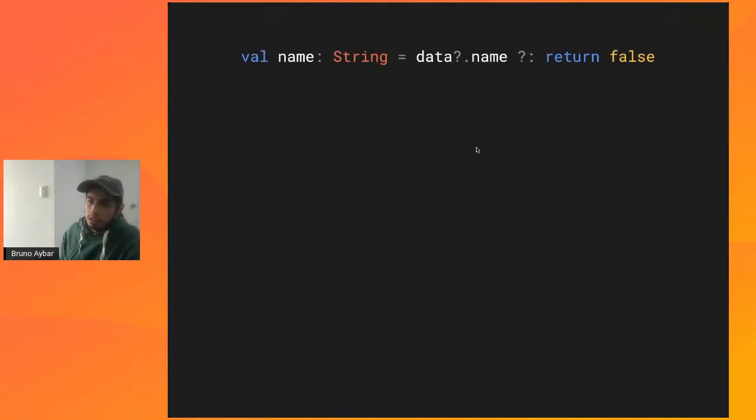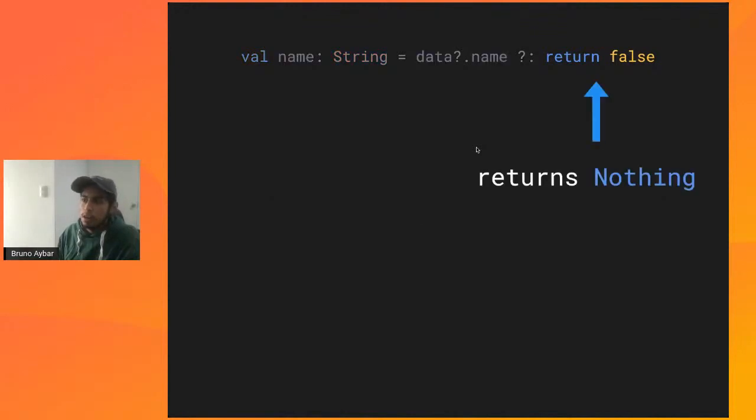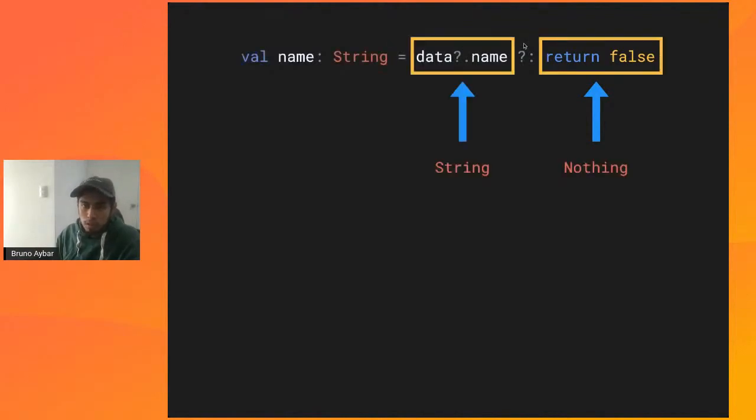Now going back to the line that we were analyzing, what is happening? Why is it possible to assign a return variable here? This is possible because this expression is returning nothing. Like the return expression, regardless of what you're seeing here, that it returns false, this expression itself, when you write this down, returns a type as well, and that type is nothing. All right. So we have here that on the left we have a type that is string, and on the right we have a type that is nothing.